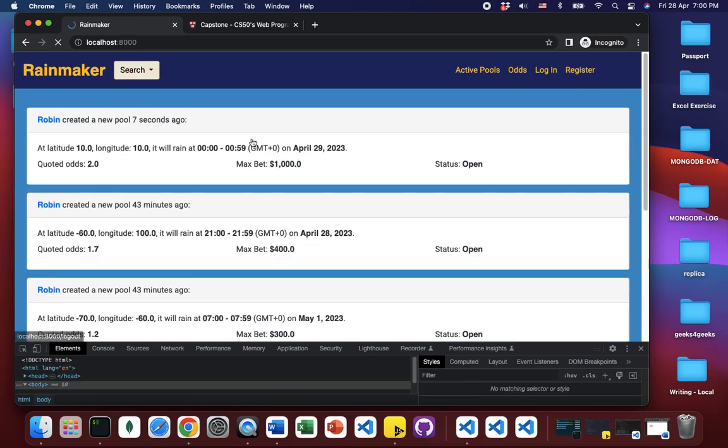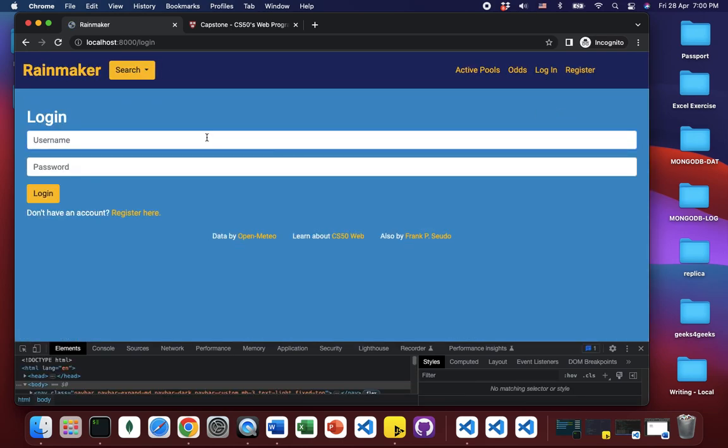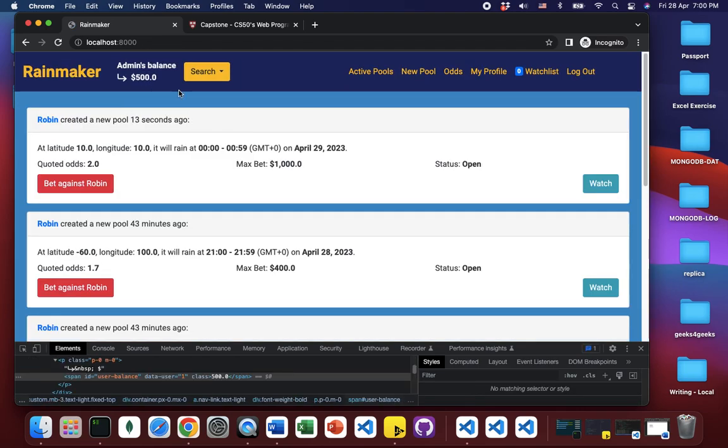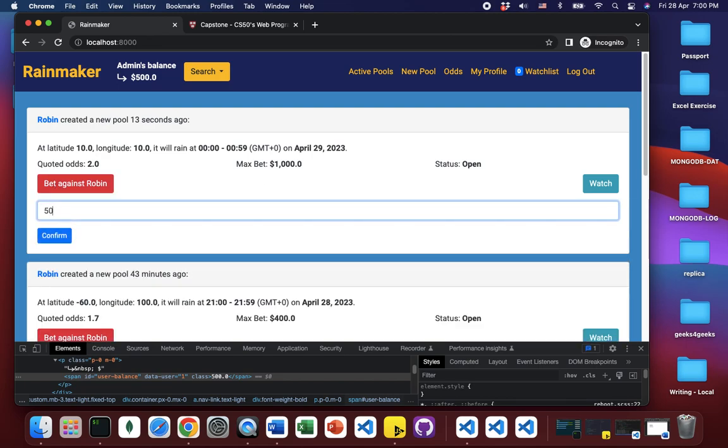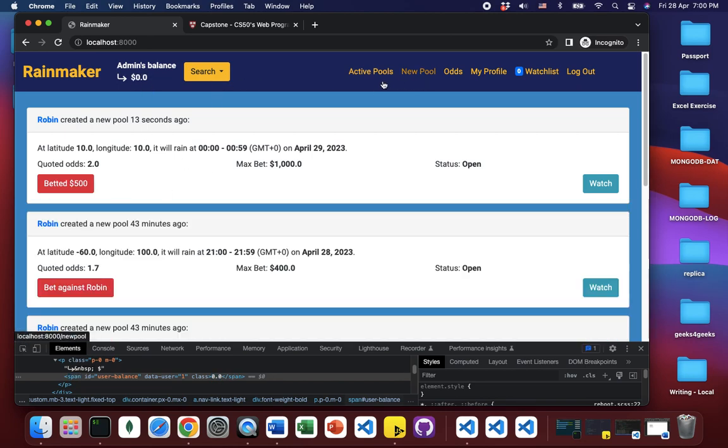So let me jump over to another account. Let me log in as, say, the admin. Right now, the admin has $500 in their account. If I bet on this one, which was just created by Robin, and I win, I will get another 500. So now my balance is zero.